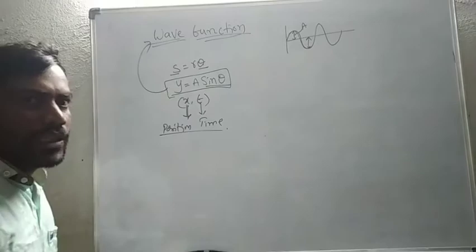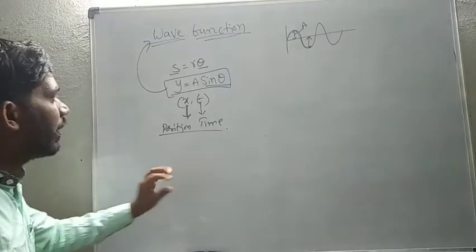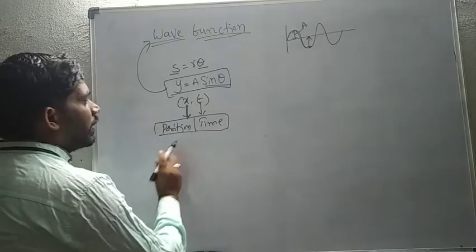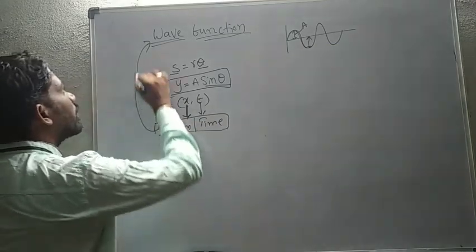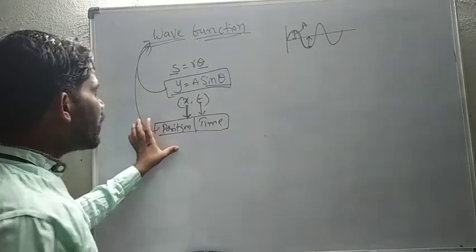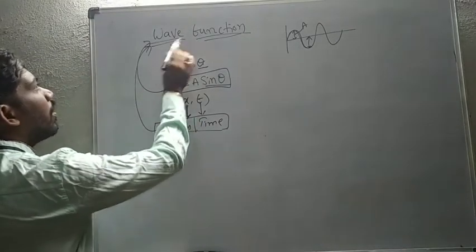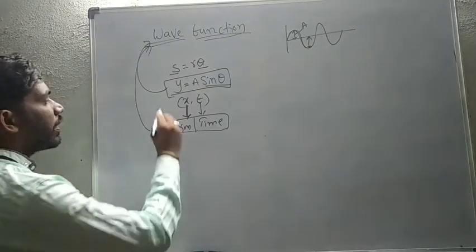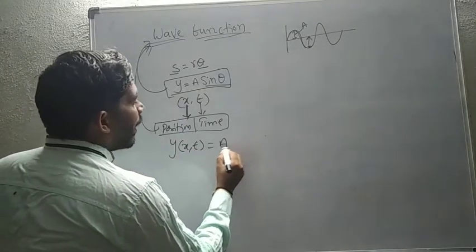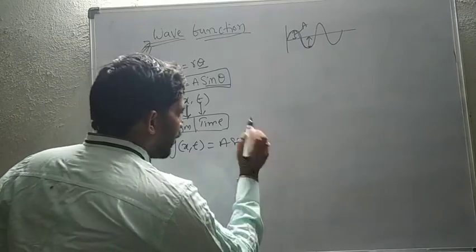If the wave is described in terms of position and time, that is the wave function. In general, y of x, t equal to A sin theta.